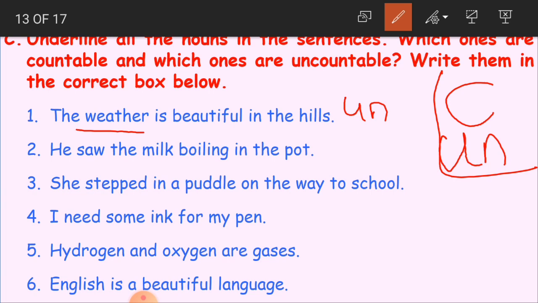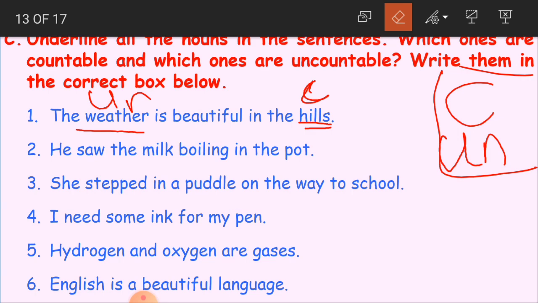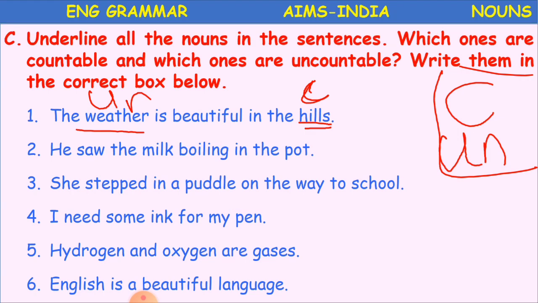Okay. Now, he saw the milk boiling in the pot. Before going to the second one, here again one more noun is there. This is hills. Hills again here is countable, whereas weather is uncountable. Clear, children? Okay.